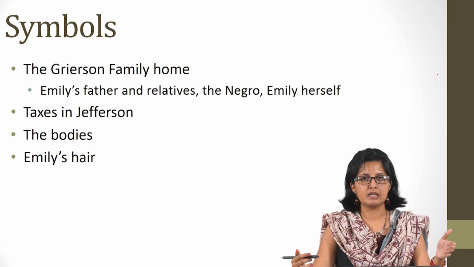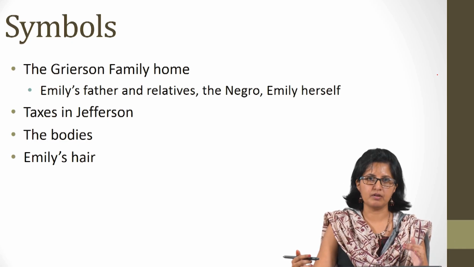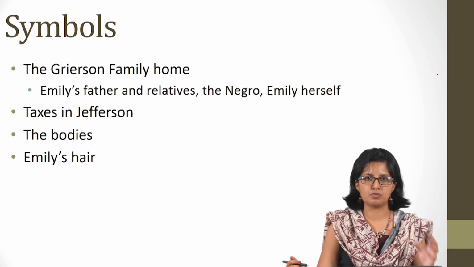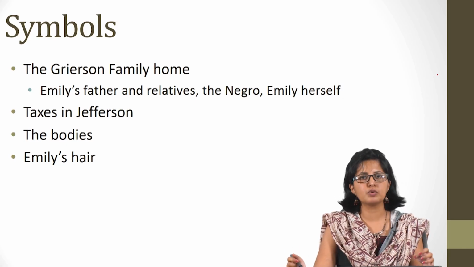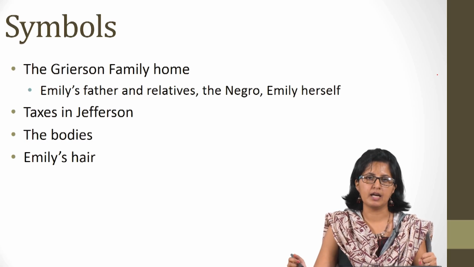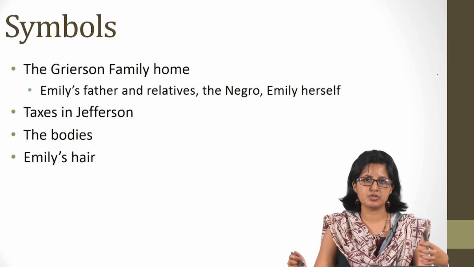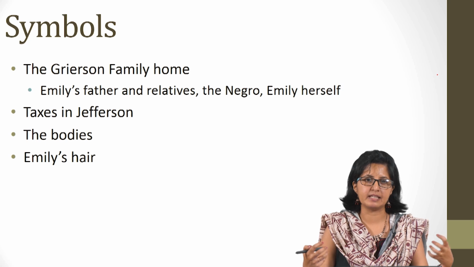We find it through these references. We find Faulkner very effectively mapping a transition period from the old order to the new order. And there are these references to bodies, dead bodies to be precise, and they also represent the decay, this difficulty to let go. And we will find that the personal and the social historical elements are intricately woven in these symbols.